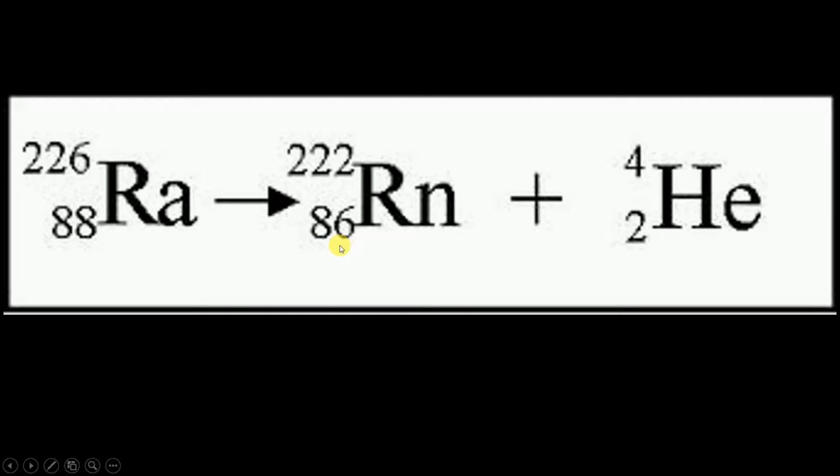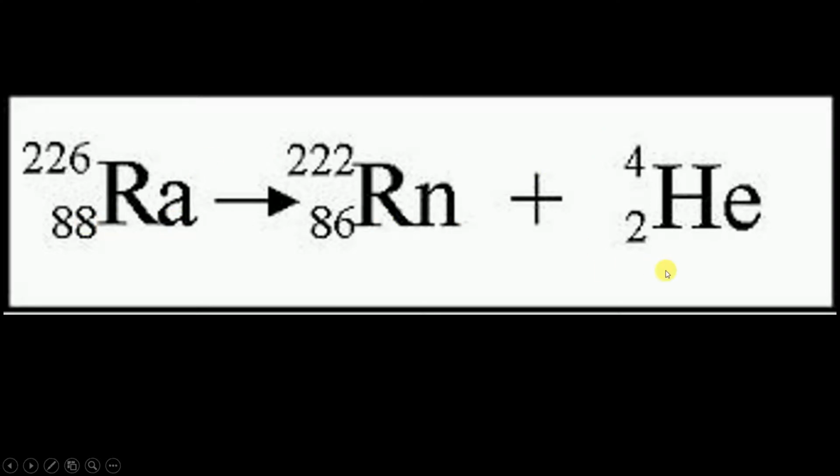So now whose atomic number is 86? Radon's atomic number is 86. And if you see carefully on the atomic mass, 226 is what is observed. Okay, 226 is of radium. 222 plus 4 will also give you 226. So atomic mass is conserved as well as the atomic number.